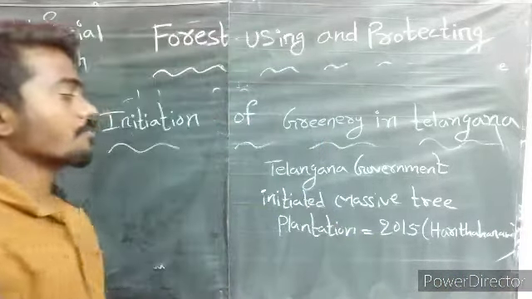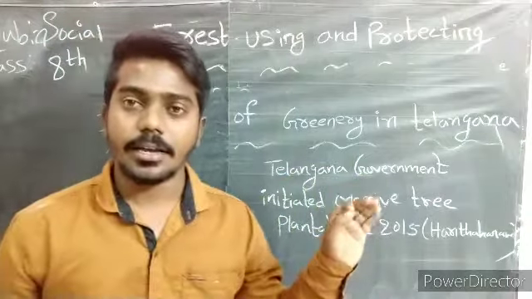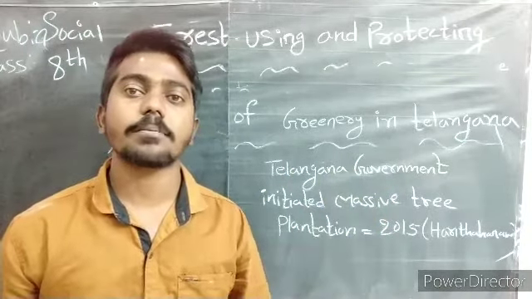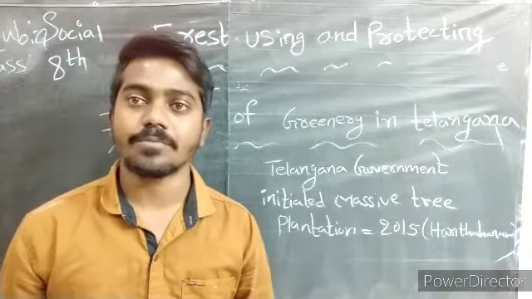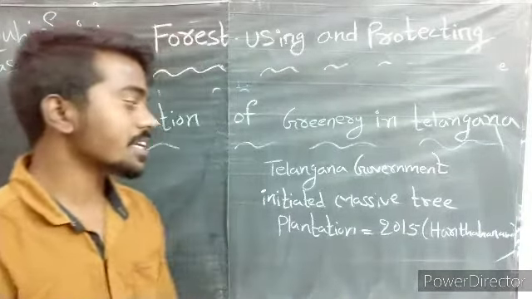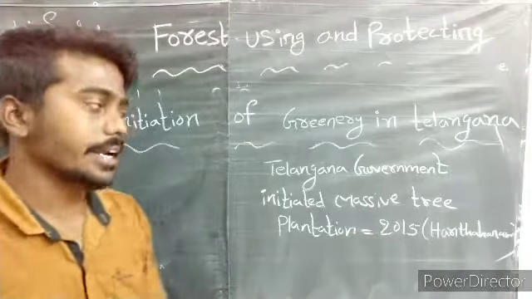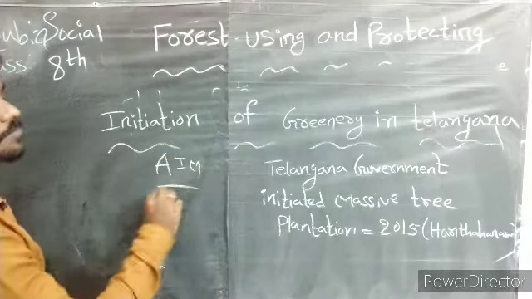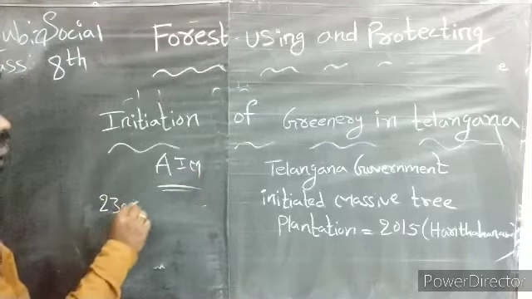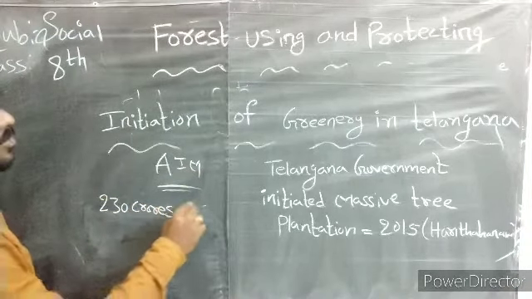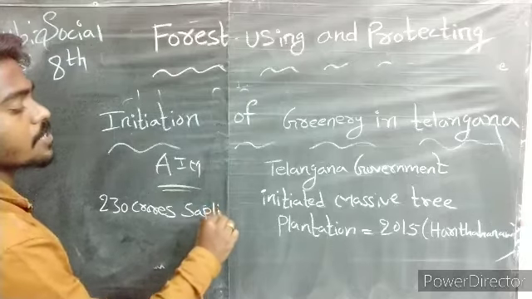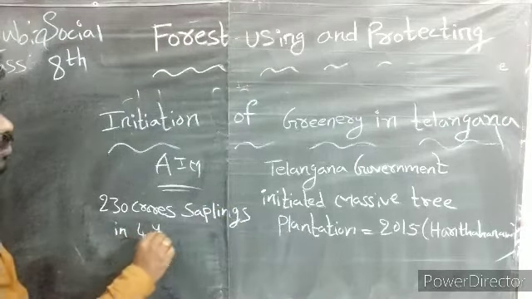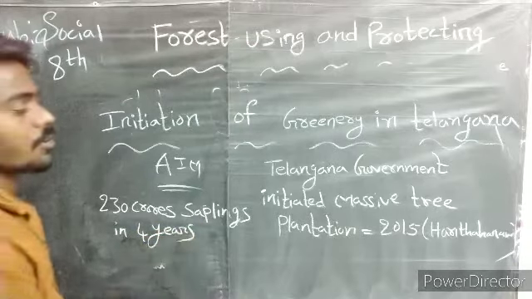Okay, na? Our Telangana government implemented a massive program. What is the name of the program? Haritaharam. Okay, na children? In which year? In 2015. What is the major aim of Haritaharam? Yes, 230 crores sapling. Sapling is mokkal. In how many years? In 4 years. Okay, na children?